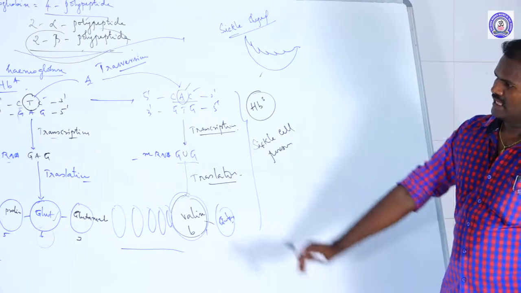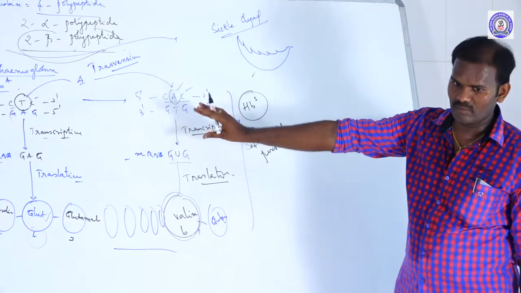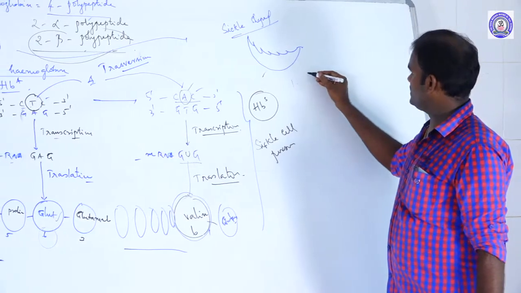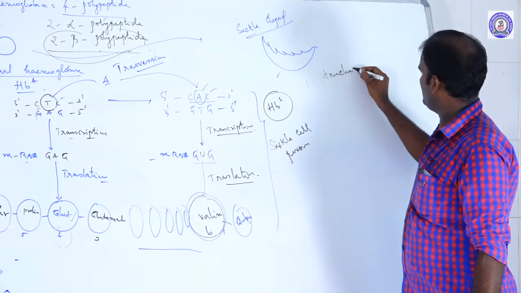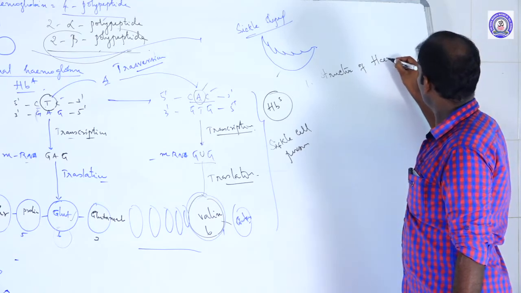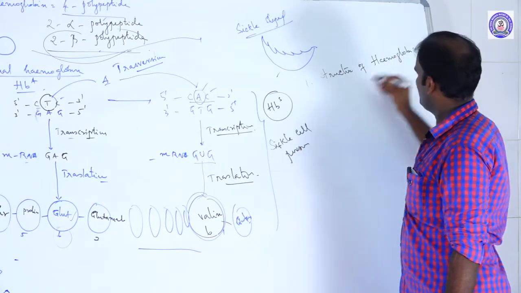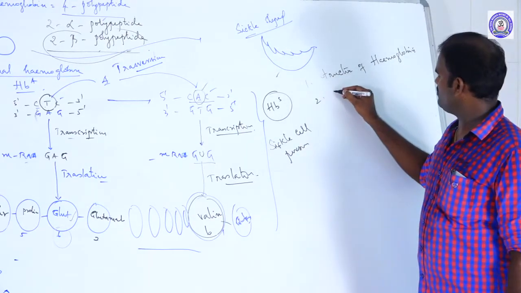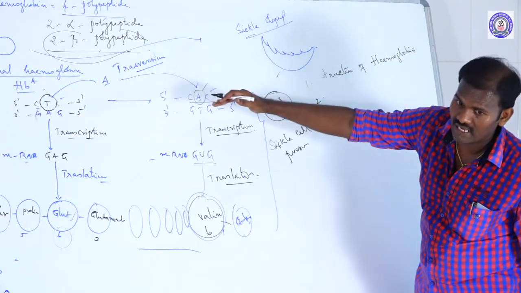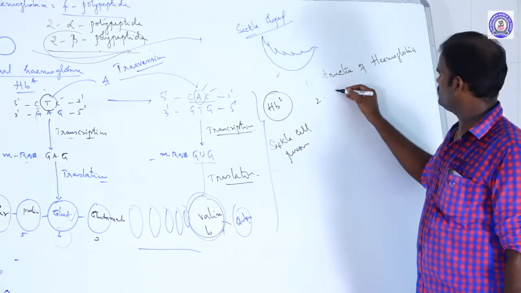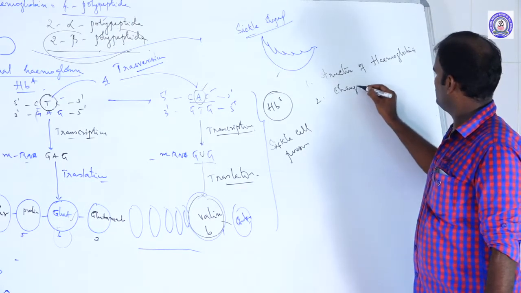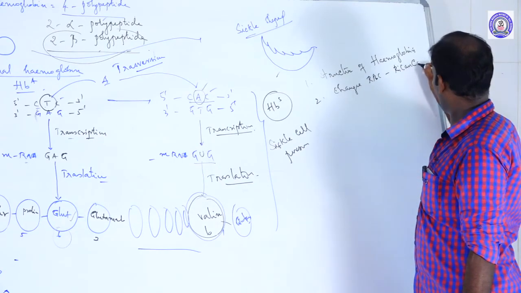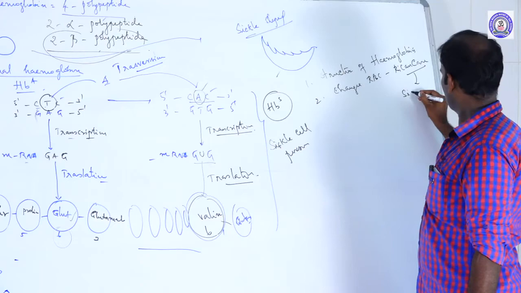So how can a single gene affect multiple phenotypes? The first change is to the structure of hemoglobin, and the second is to change the shape of the RBC from biconcave to sickle shape.